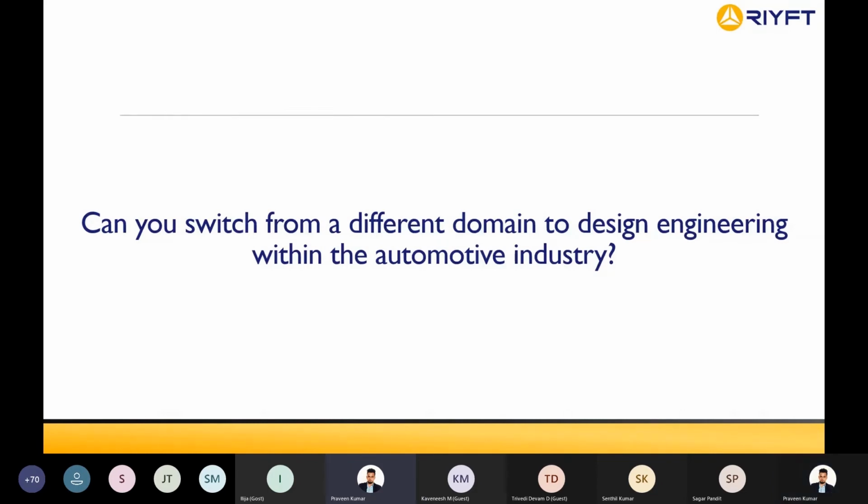Yes, we got some other questions like BIW fixtures design. BIW product design and BIW fixture design are not the same. But still, if you improve your knowledge of product design, you have a chance to switch from BIW fixture design to BIW product design. Since you have knowledge of the part regarding manufacturing, you can get some basic knowledge. But if you improve your design knowledge towards the particular part or component, then you still have a chance to switch from fixture design to product design.